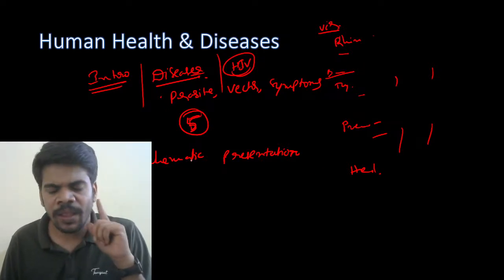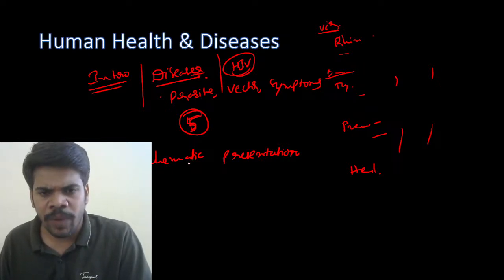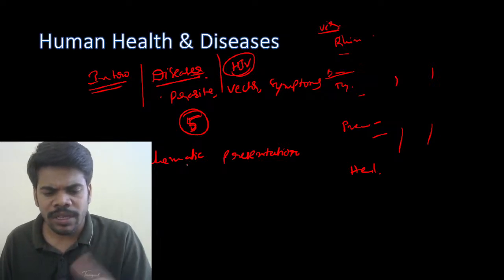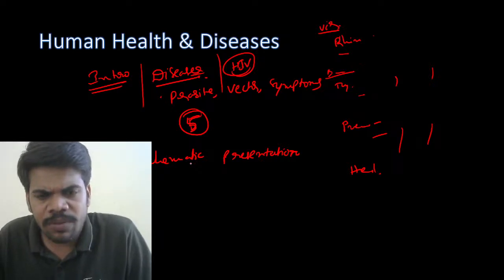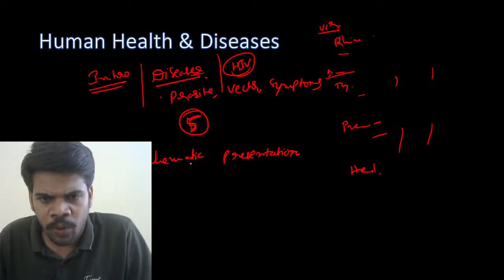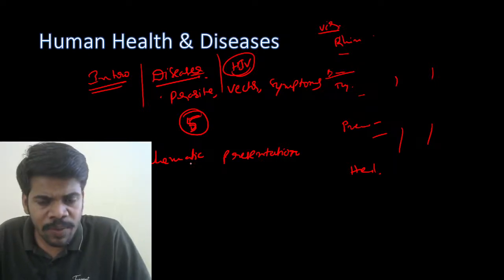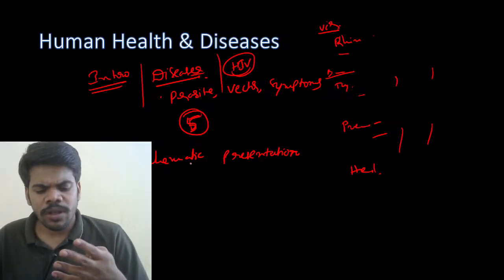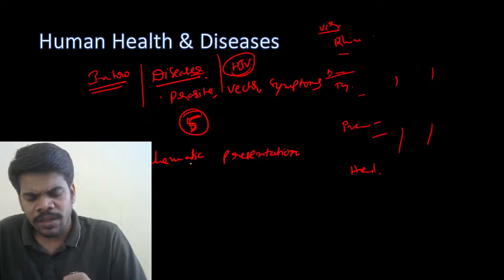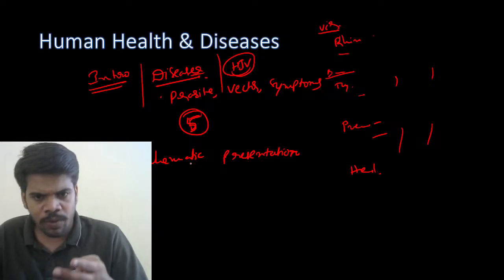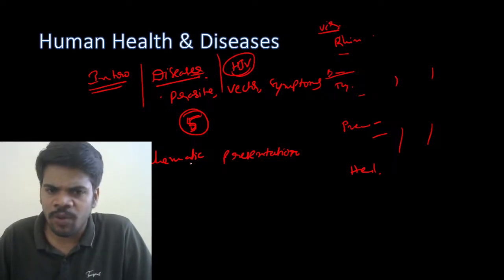And not only that one, who are more prone to get HIV: who has more sexual partners, who are subjected to blood transfusion, who use intravenous drug injections. Like that you can write who are more prone. And how it is transmitted from one person to another person, that is also the same, but you can write 4 points: through blood transfusion, mother to baby through placenta, and sexual contact with the infected person. That is only the more prone. Both are the same, but with small changes you can write the 4 points.